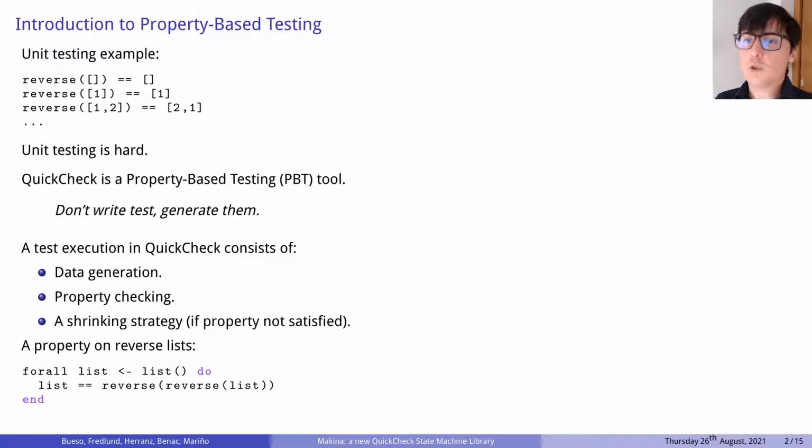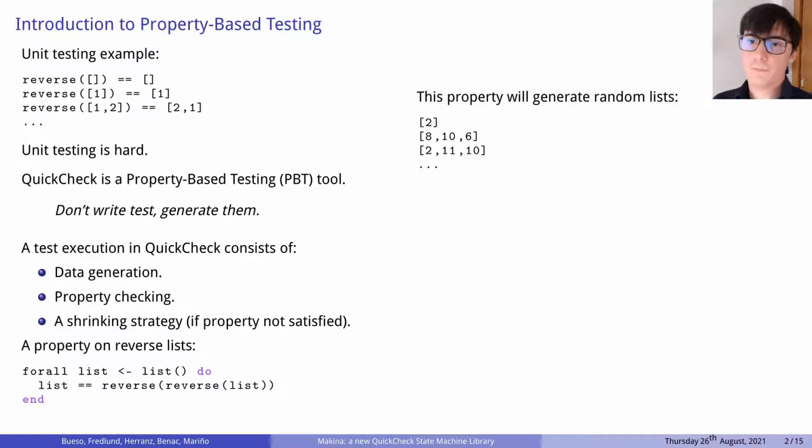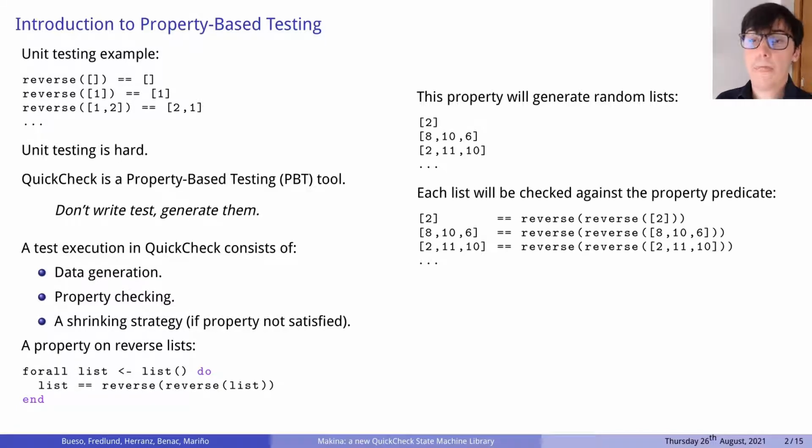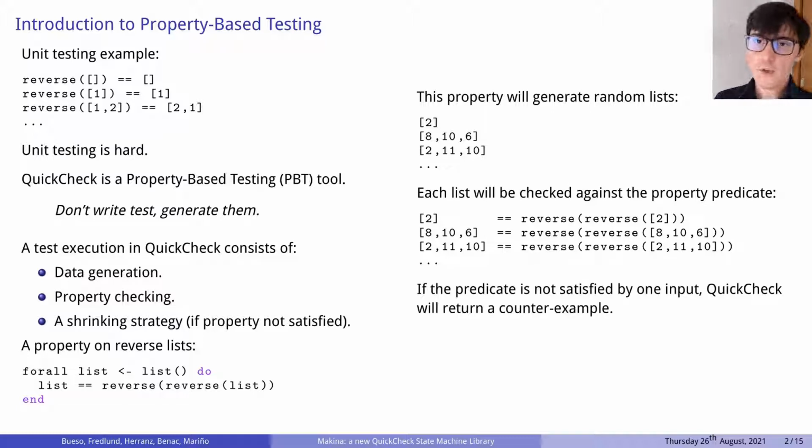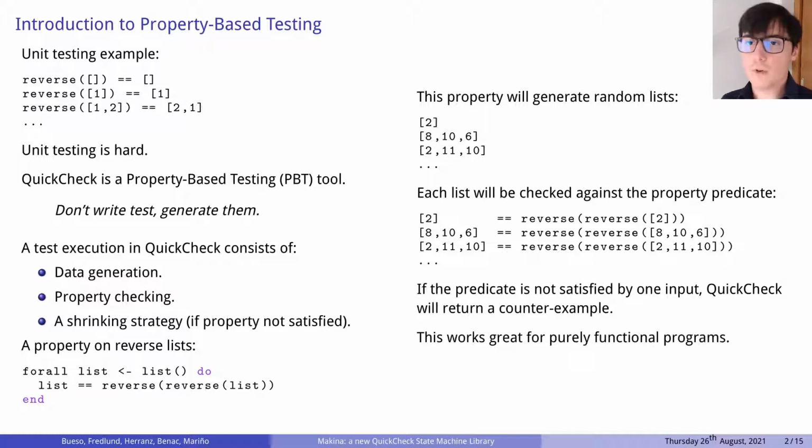This property will potentially generate an infinite amount of lists using the list generator. Each generated list will be checked against the property predicate. If the predicate is not satisfied by one of the outputs, QuickCheck will shrink the data and return a smaller counterexample. So property-based testing is a very powerful tool to improve our tests. And this simple approach works perfectly with purely functional programs.